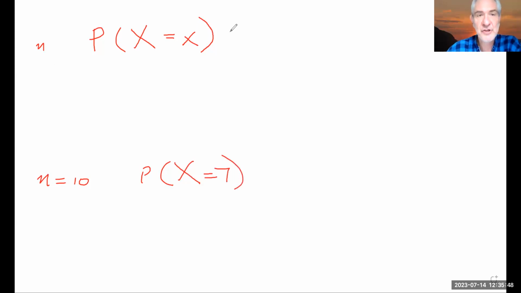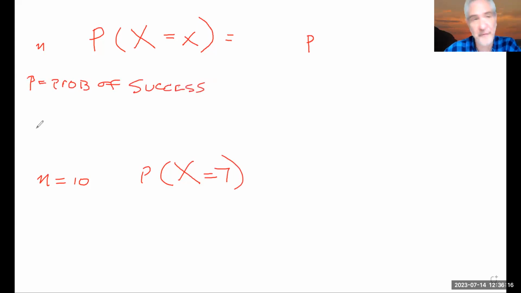So I believe this particular probability is going to take a lowercase p, where lowercase p is the probability of a success, so making the free throw, and n would be the number of trials.